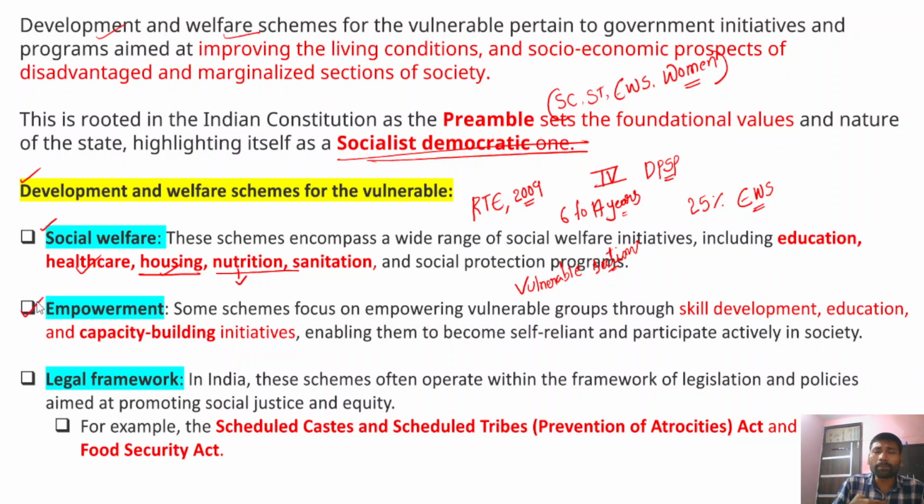Now, empowerment. As part of the welfare programs, the government also takes certain initiatives which are aimed at the empowerment of certain backward sections. Because of the caste system and the social hierarchies prevalent in our society, there are certain sections who are considered historically discriminated.